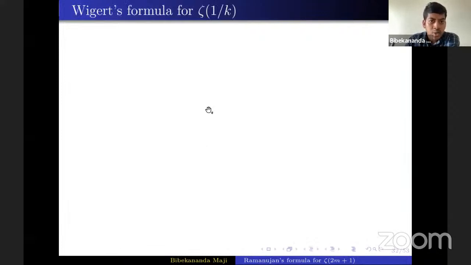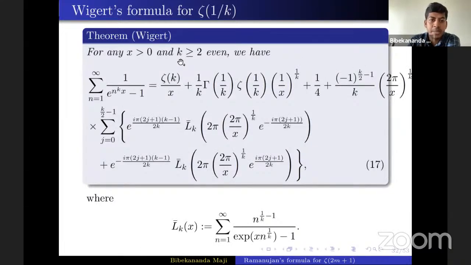Now, another corollary of our result is that if we substitute r equals 0 and keep k as any even integer, then we obtain this formula of Wigert. To derive this formula also one requires a little bit of effort. Here you see gamma of 1 by k is also coming and zeta of 1 by k. But this is a formula for zeta 1 by 4, zeta 1 by 6, that kind of thing. So one might wonder whether there exists a formula for zeta 1 by 3 or zeta 1 by 5. That I'll mention at the end.